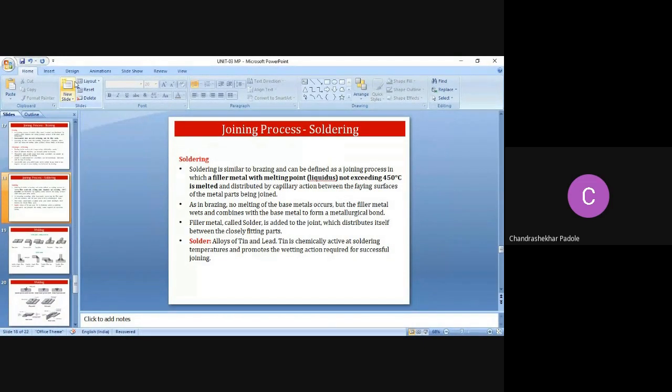Then one term is solder. Alloys of tin and lead will be used as a filler material. Tin is chemically active at the soldering temperature and promotes the wetting action required for the successful joining.